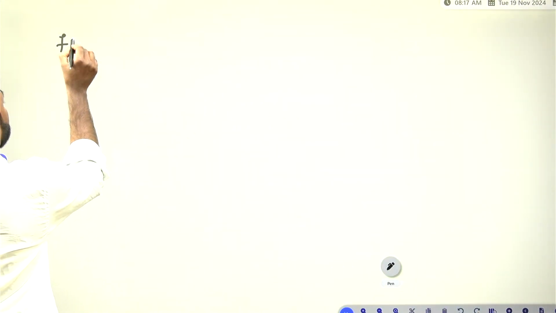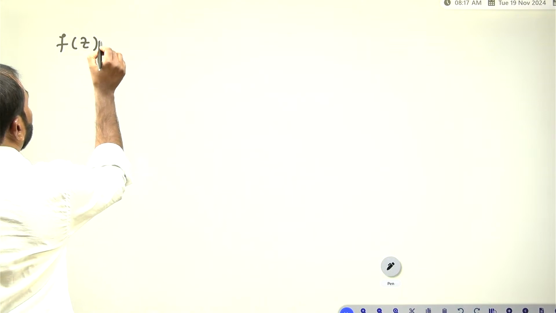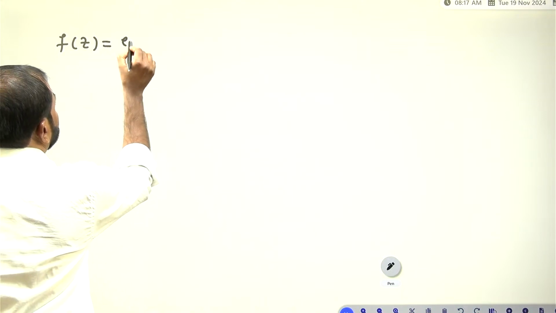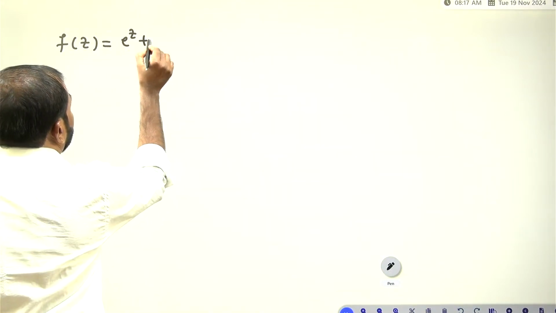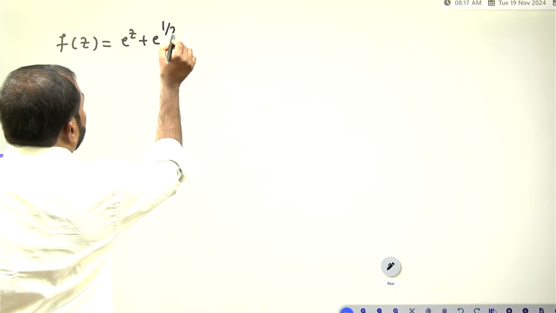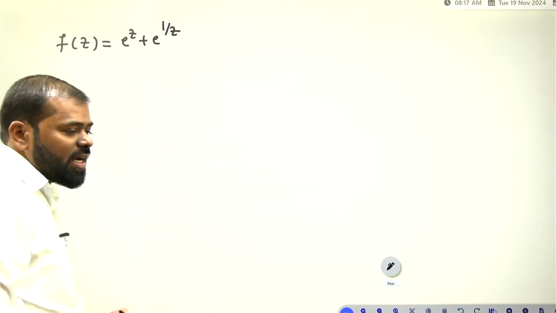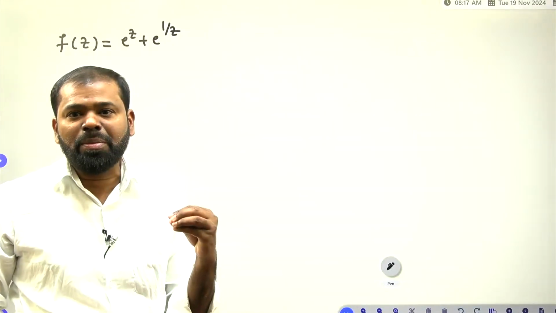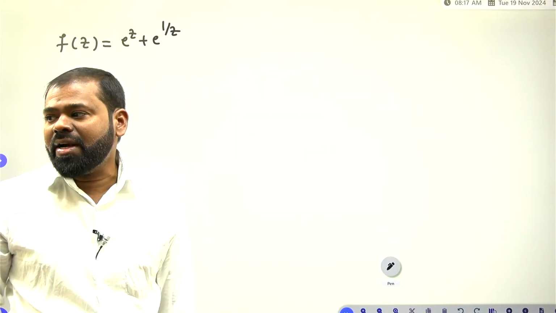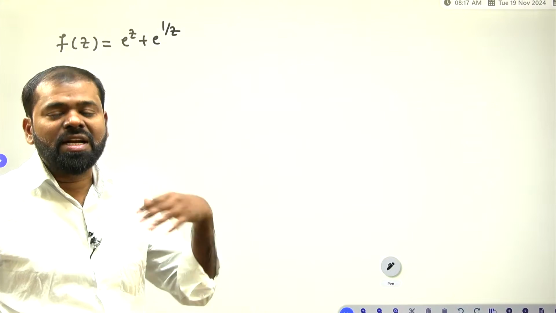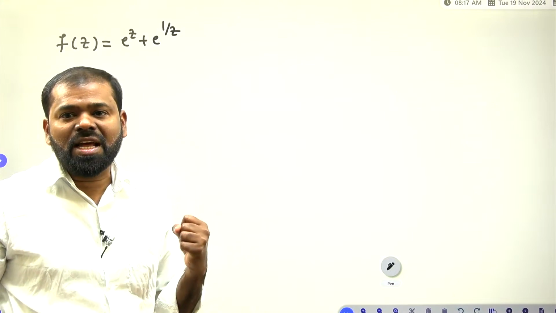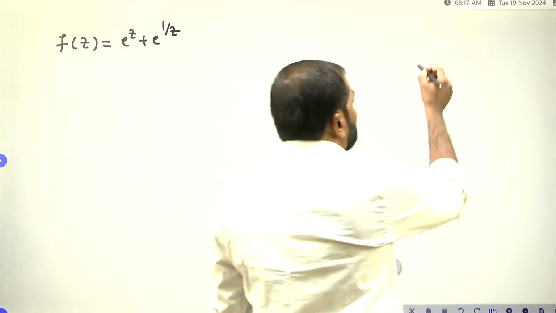We have to expand e to the power z, that is f of z equals e to the power z plus e to the power 1 by z. We have to represent it in terms of a Laurent series form. Which form do we have to represent? In terms of the Laurent series form we have to represent. How do we represent the Laurent series form? Once you have to see.